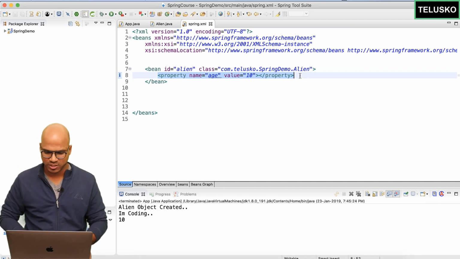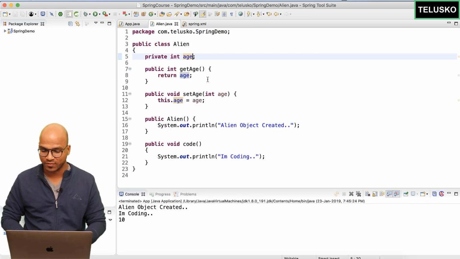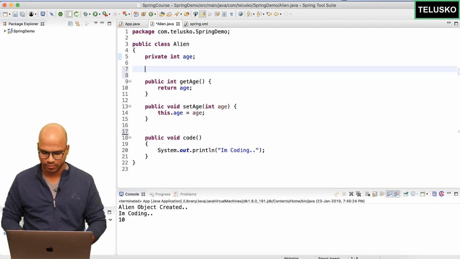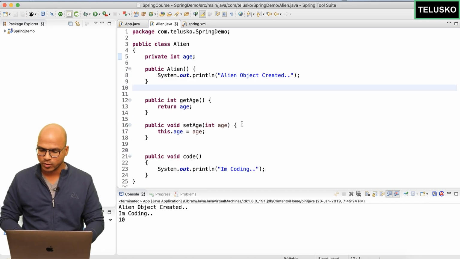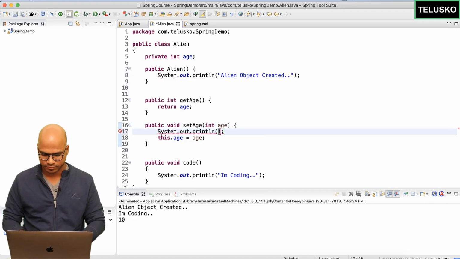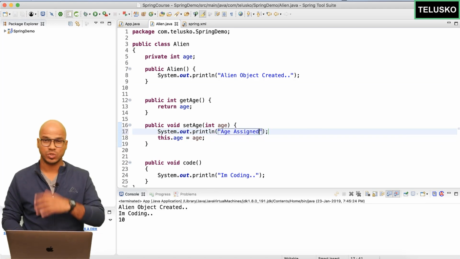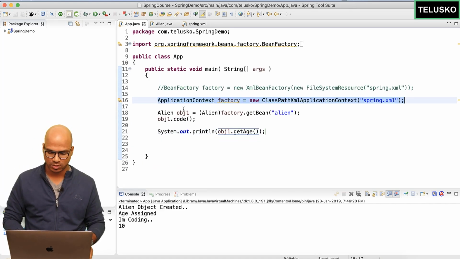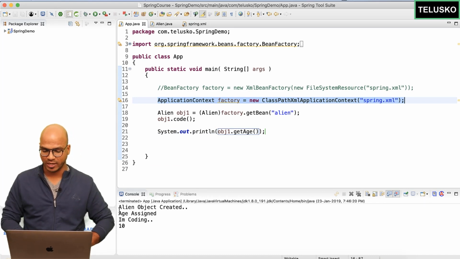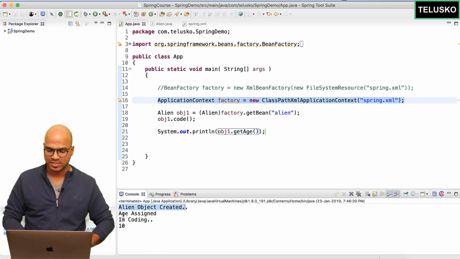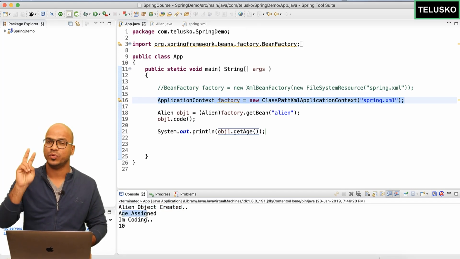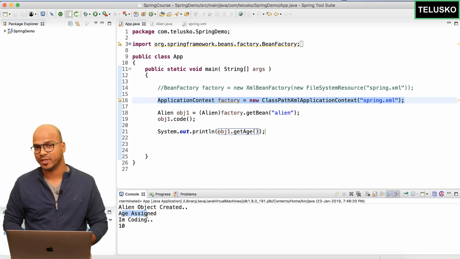Oh, okay. I know you don't trust me here. Let's go back to alien. We have a constructor here. So let me just put this constructor on top so that it will be visible, right? I also want to go to setAge, and by saying here "age assign", that's it, just to see if that set method is getting called. Let's go back to app, and now let's relaunch the application, and you can see it says alien object created. That's step 1. Second step is age assigned. So first it will create the object. Second, it will set the age because we are saying property, right?